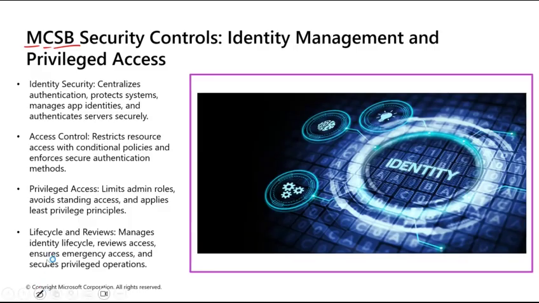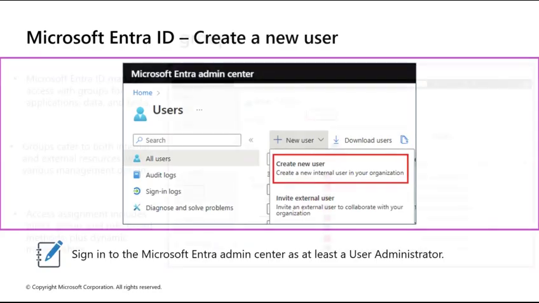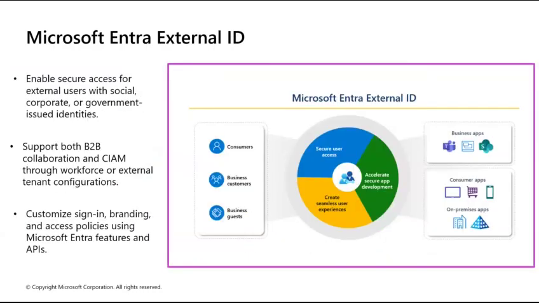So that's your MCSB. You can learn more about it, as you said you have already gone through the recording. Now today we are going to start with External ID. Yesterday we talked about what is identity. What is an identity? Any object that can authenticate itself. These identities can be of multiple types. It can be users or groups, it can be devices, and it can be applications, right?